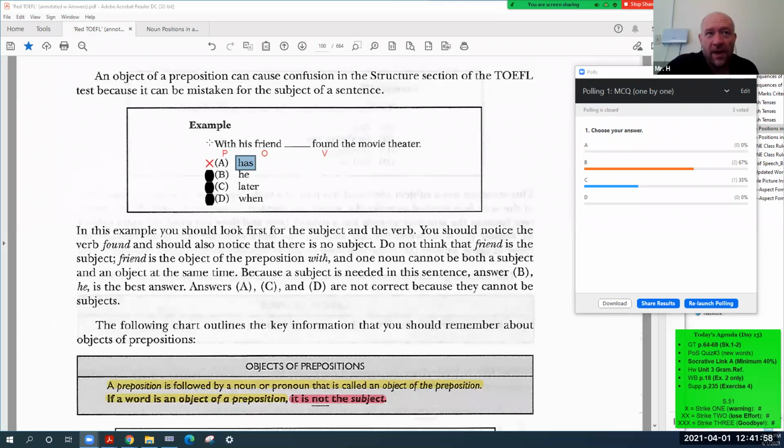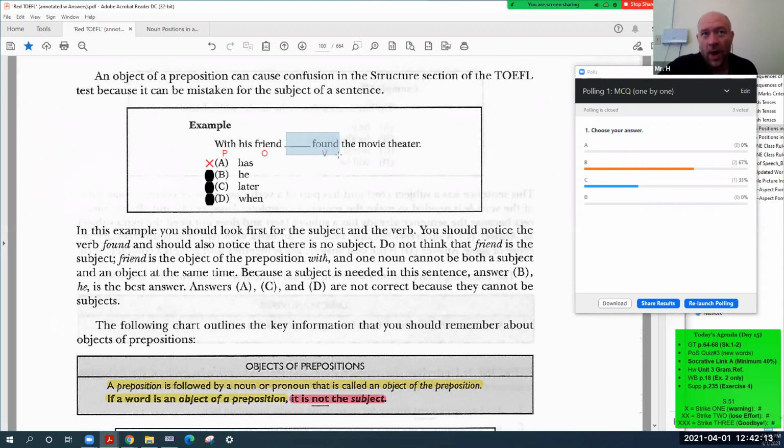If you use this one, it's an auxiliary, a helping verb. Has found. So then you have one verb with two parts.